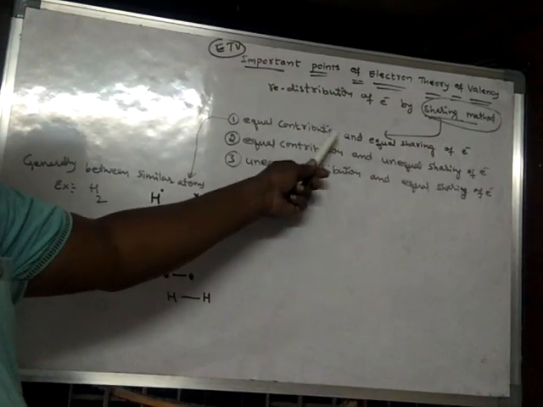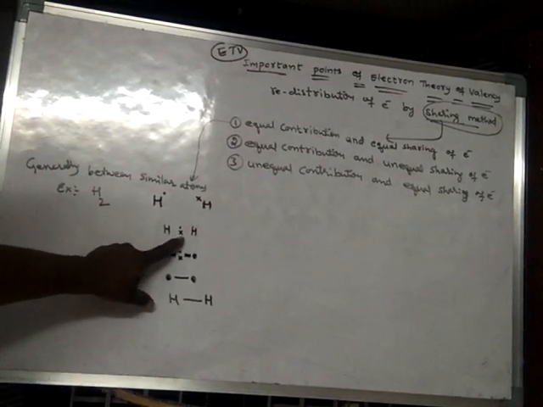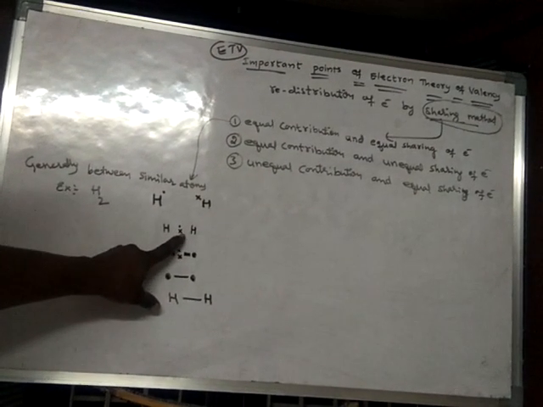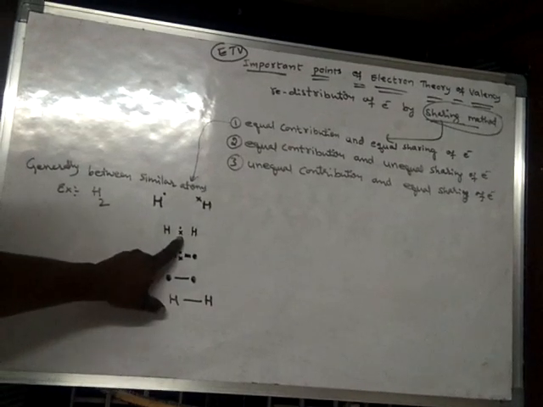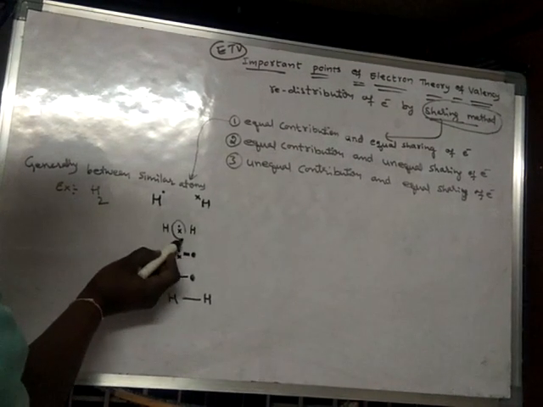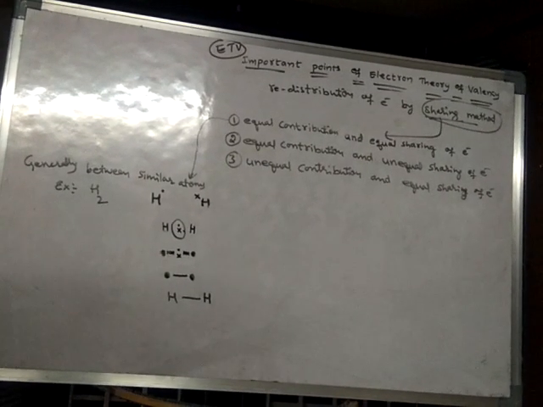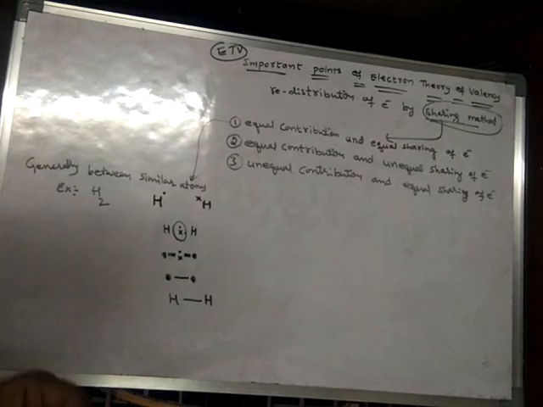Equal contribution and equal sharing of electrons. See, this atom will pull this electron, and even this atom also will pull this electron. That means this electron pair is shared by both the atoms.